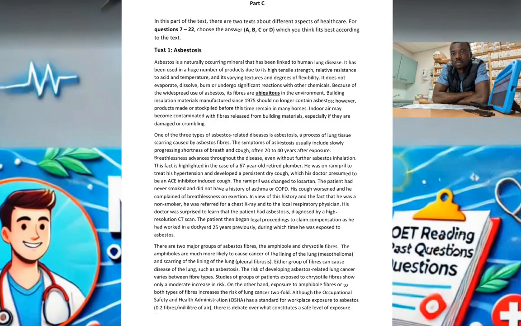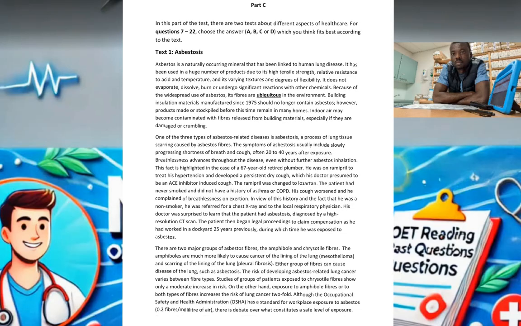Alright, so ladies and gentlemen, this time around we're going to do the part C reading test. In part C we have text 1 and also text 2. In each text you may have different paragraphs, so you may have paragraph 1, paragraph 2, and paragraph 3, and you may use these 3 paragraphs to answer 4 questions. That means one paragraph can contain 2 answers, so don't be surprised about that.